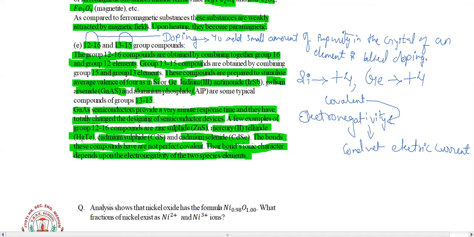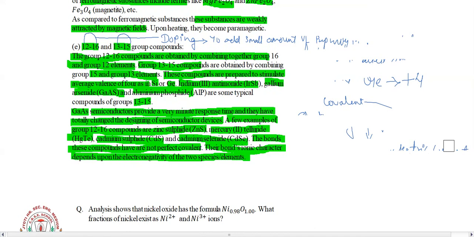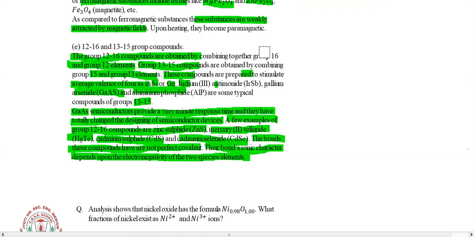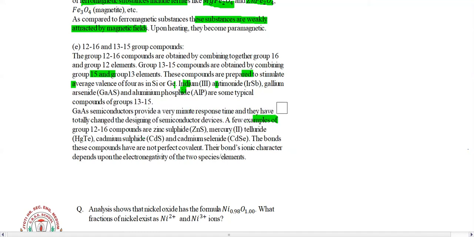Now let's move further. The next question is a type of numerical which has been asked in your solid state chapter. These are very important questions which I am discussing here, and they are some of the questions which have been asked in the paper also. On the basis of this we are getting knowledge of which different types of questions come in our board examination from the chapter solid state.